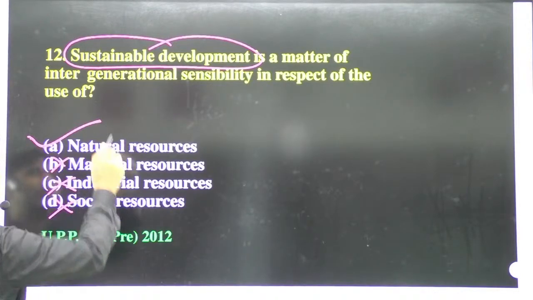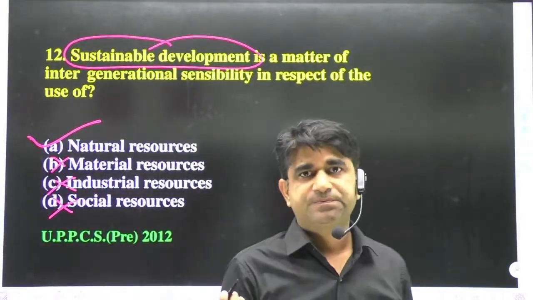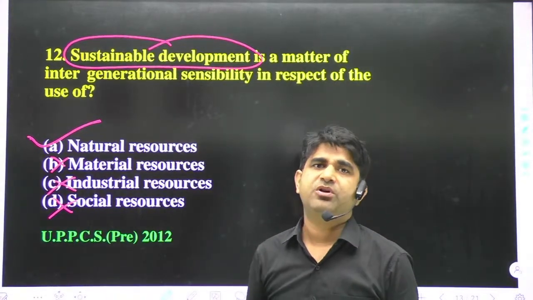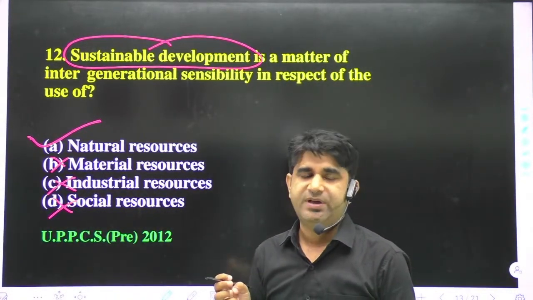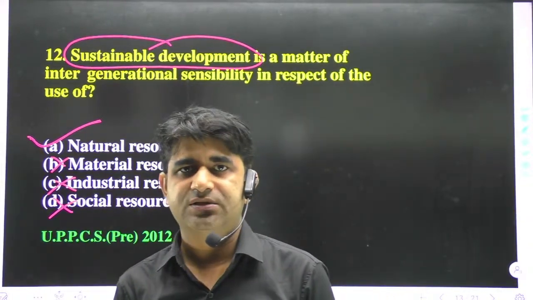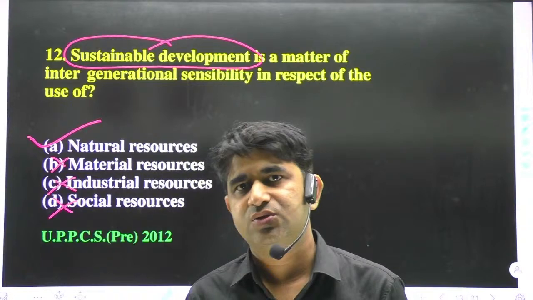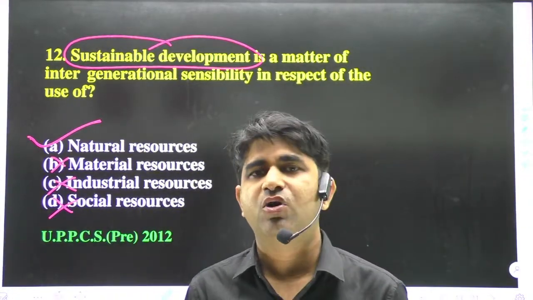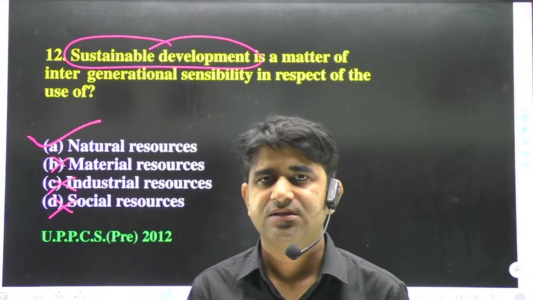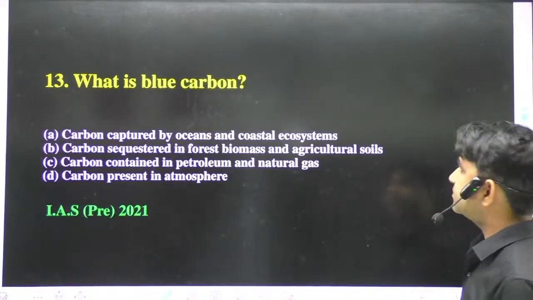In sustainable development we understand the needs of today's generation, and we also think about the future generation. We only talk about natural or environmental things. That's why it's the right answer. Well, now we'll move to the next question.